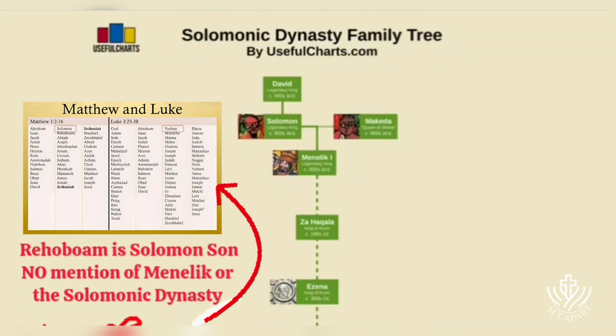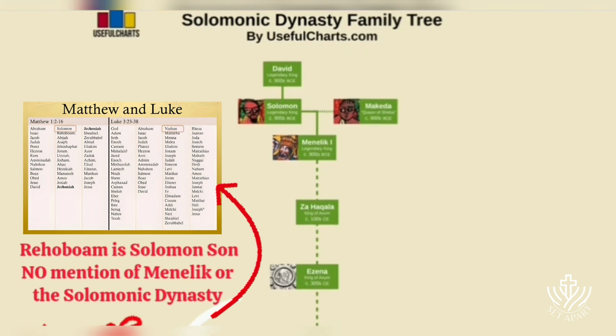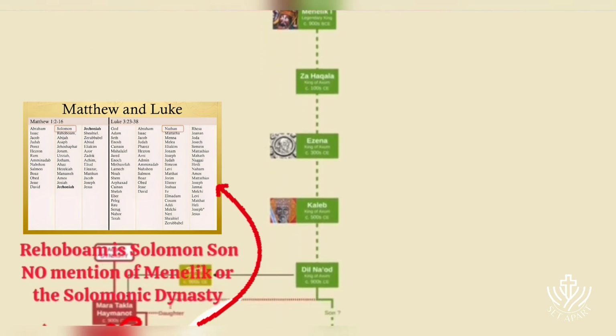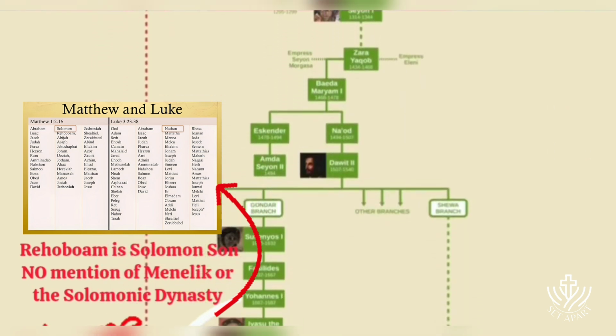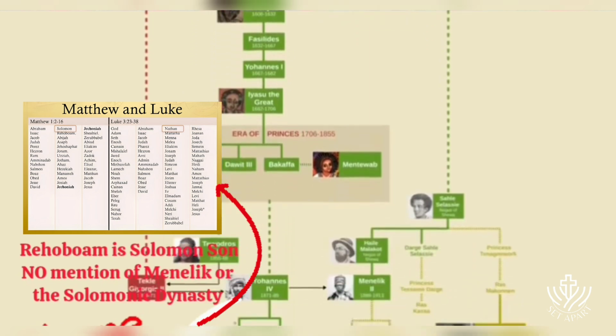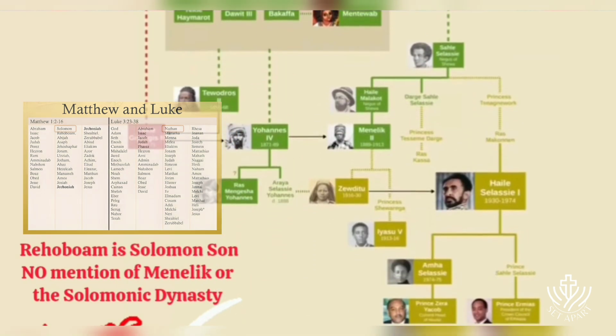I'll be guest narrating today and show you the family tree of the Solomonic Dynasty from Ethiopia. The Solomonic Dynasty claims to be the oldest dynasty in the world and traces its roots all the way back to the biblical King Solomon. In this video, I'll be starting with these legendary beginnings and tracing the line from the ancient kings of Aksum to the medieval and modern emperors of Ethiopia, all the way to the current heirs to the Ethiopian throne today.